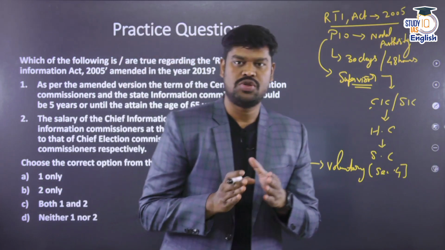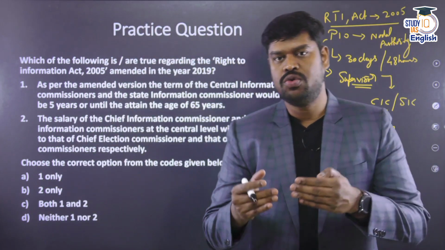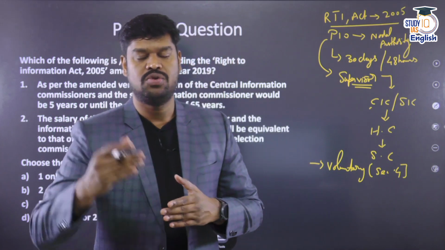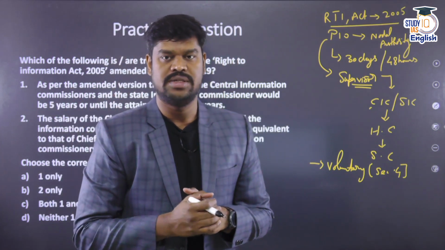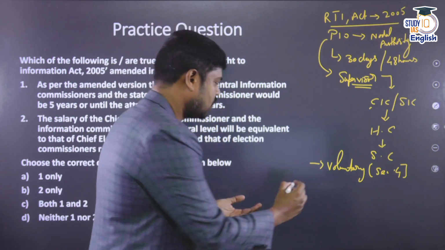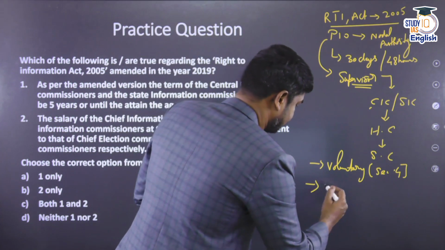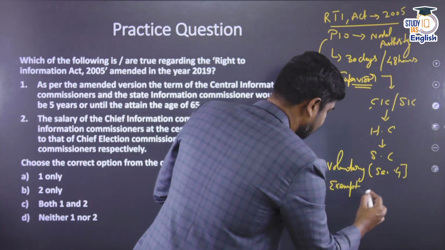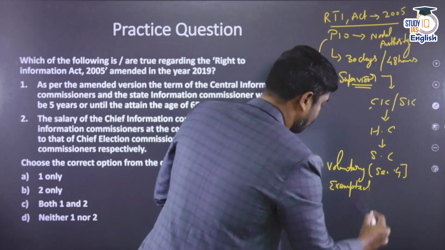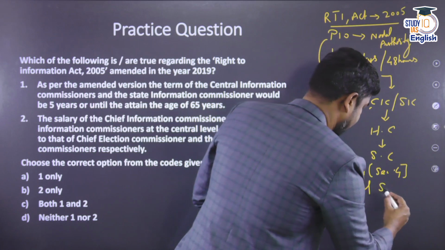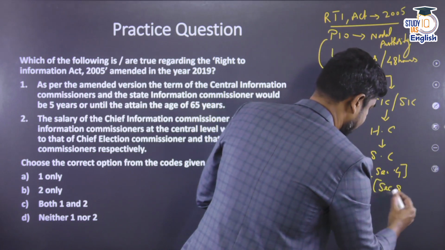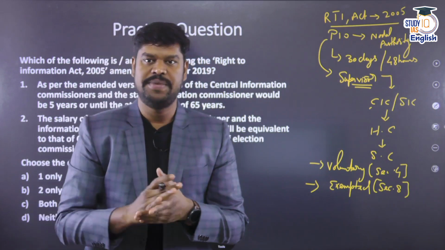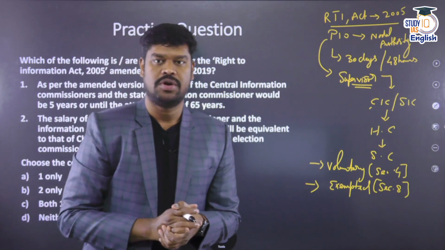However, the Act also balances the need to maintain confidentiality in certain information, especially related to national security concerns and issues. So, under Section 8 of the Right to Information Act, certain information can be exempted. There are certain exemptions. Not all information is available. That is provided under Section 8 of the Right to Information Act. So, all this basic information is very, very important.